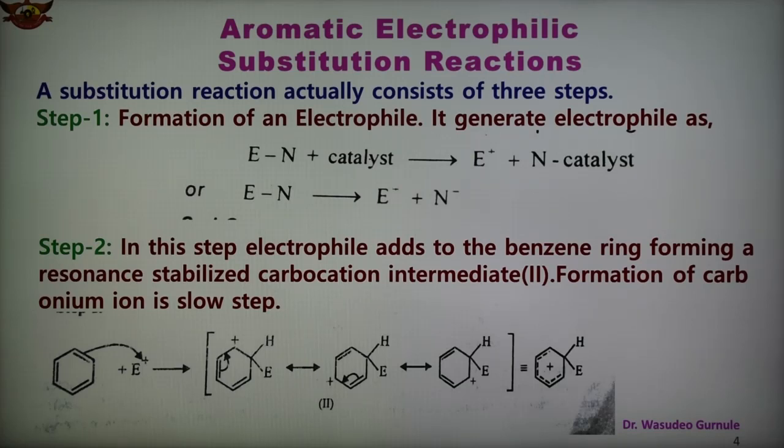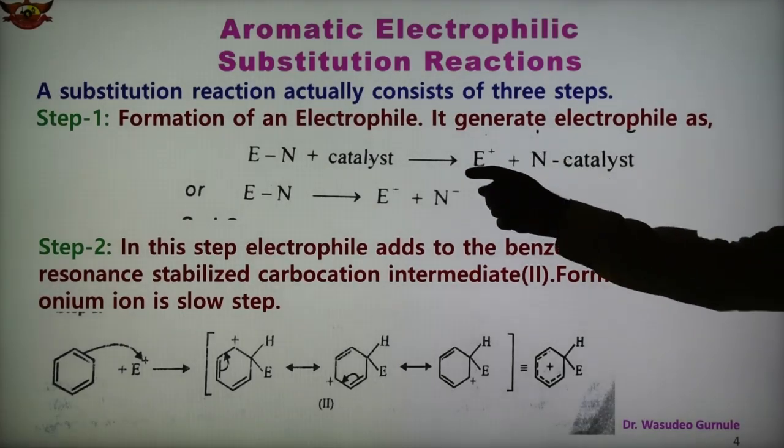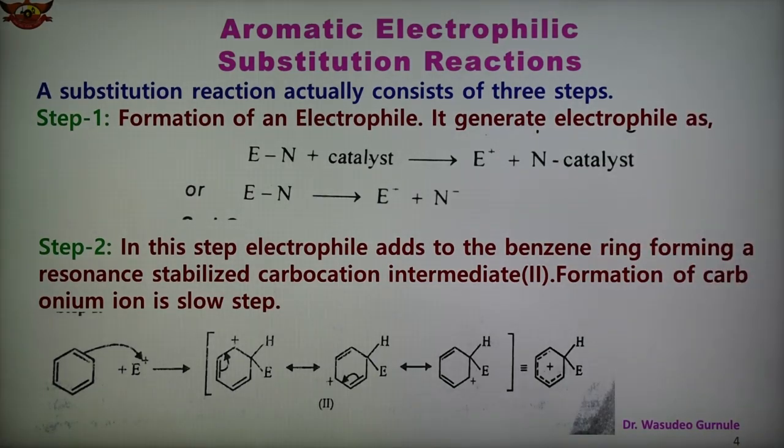The benzene ring contains 6 delocalized pi electrons, and hence it is an electron rich system. Electrophilic substitution reaction is initiated by the agent or substance which is electrophilic or electron loving in nature. So in step 1, E is the electrophile and N is the nucleophile, and the first step is the formation of electrophile. This is the generation of the electrophile in the first step.